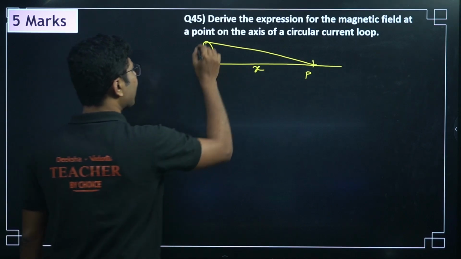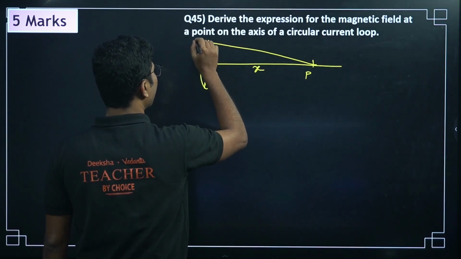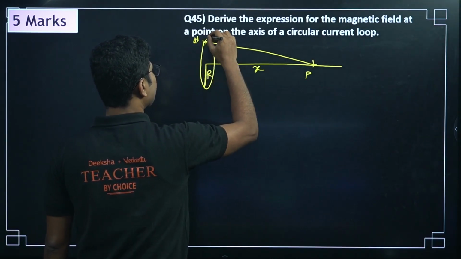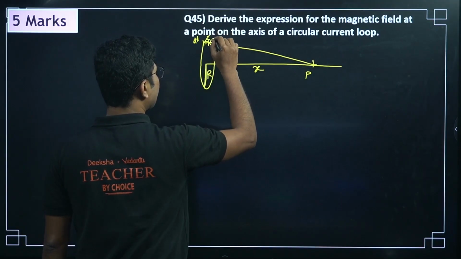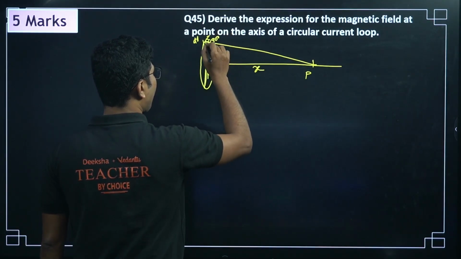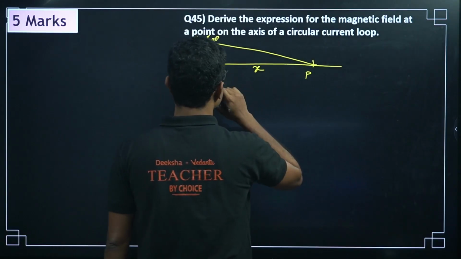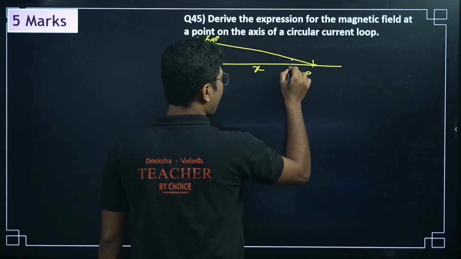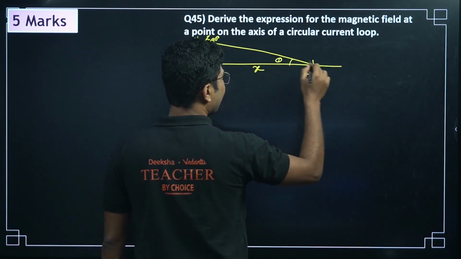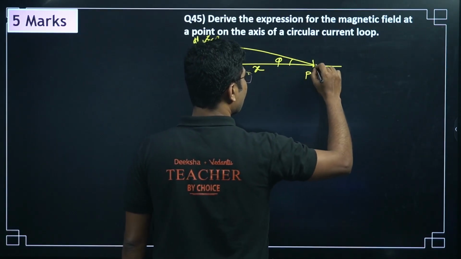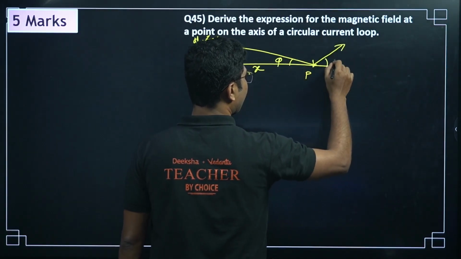We are considering a small element dl over here. dl is in this direction, so this angle is 90 degrees. Now, if this angle is theta or say phi, then the magnetic field will make an angle phi with this.